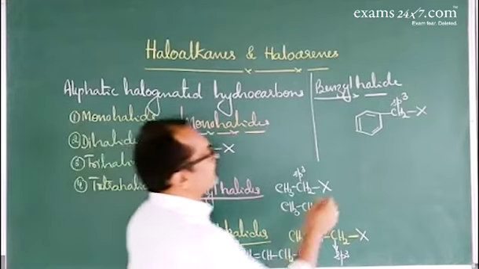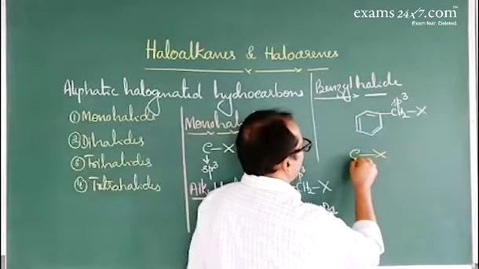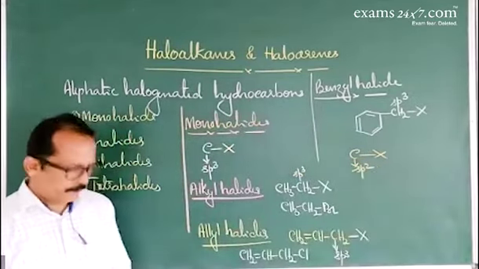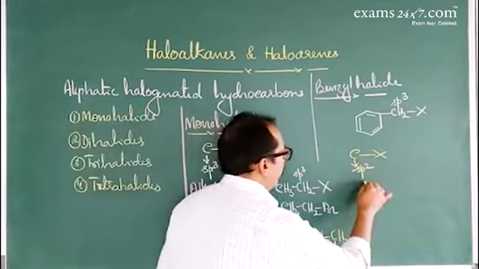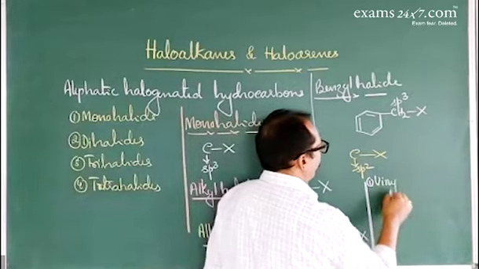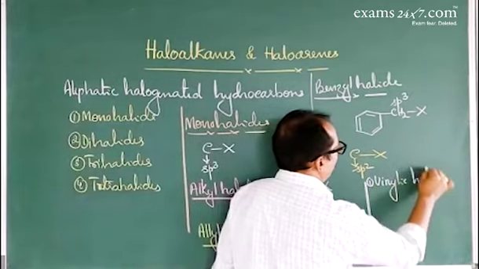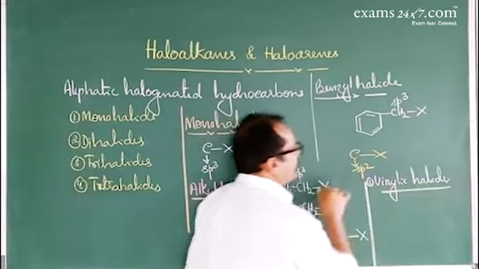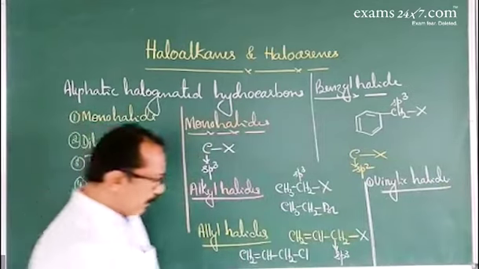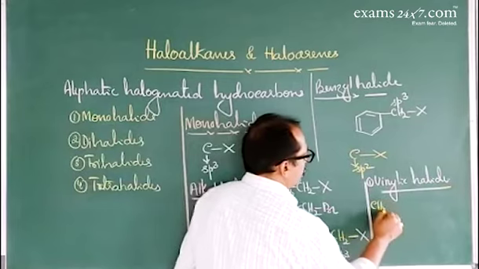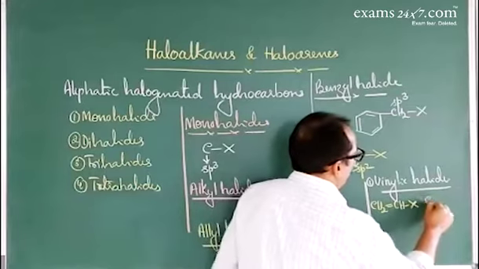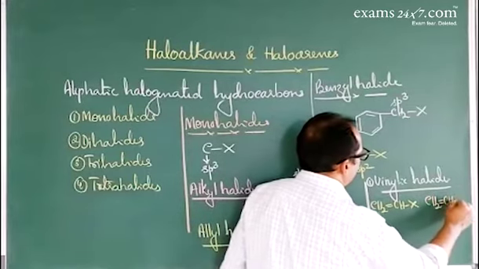So next classification, where the halogen atom is attached to sp2 hybridized carbon atom. First one, vinylic halides. In vinylic halide, the halogen atom is attached to the vinyl group, sp2 hybridized carbon, CH2=CH, this is the vinyl group, X. Vinyl chloride, CH2=CH-Cl.